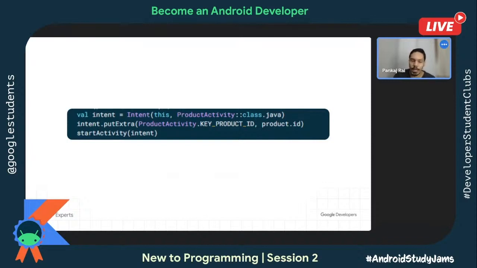And then with put extras, you can also add some sort of bundle, extra information, which can be carried forward from this particular activity to the next activity. And you can place content like boolean, integer, string, those sort of things. You can put it as a bundle object. And then finally, when you call start activity, it just launches that particular activity.